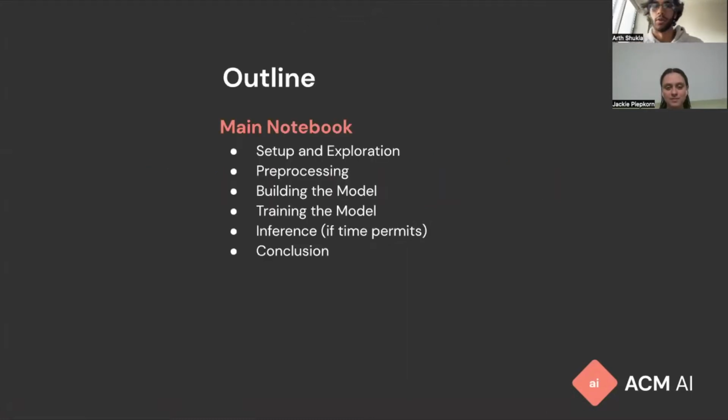The outline for our notebook is effectively the same as previous NLP workshops. We have our setup and exploration section. We have our pre-processing section. We then build and train our model. This time we'll be adding an inference section just to analyze our model outputs a little bit. And then we'll go ahead and conclude our workshop.